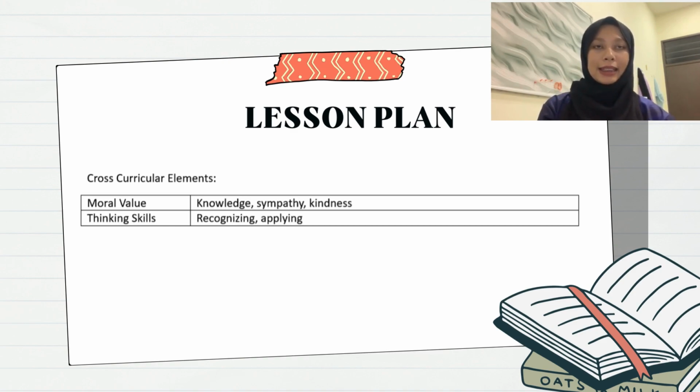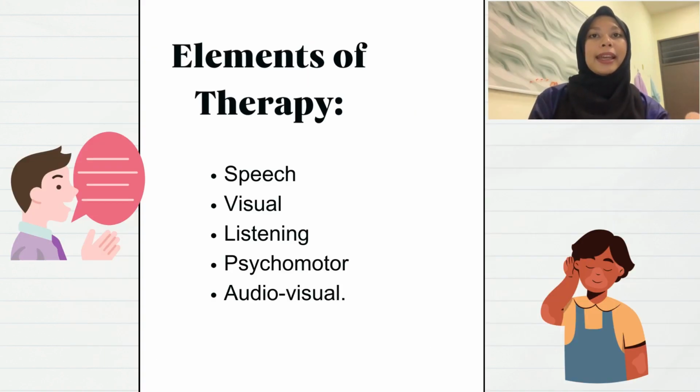Next is thinking skill. The thinking skill for this lesson is recognizing and applying, means that the pupils need to recognize the animal and apply their understanding by giving response yes or no. In this lesson, there are a lot of elements of therapy that will be applied. The therapy are speech therapy, visual therapy, listening therapy, psychomotor therapy, and audio-visual therapy.